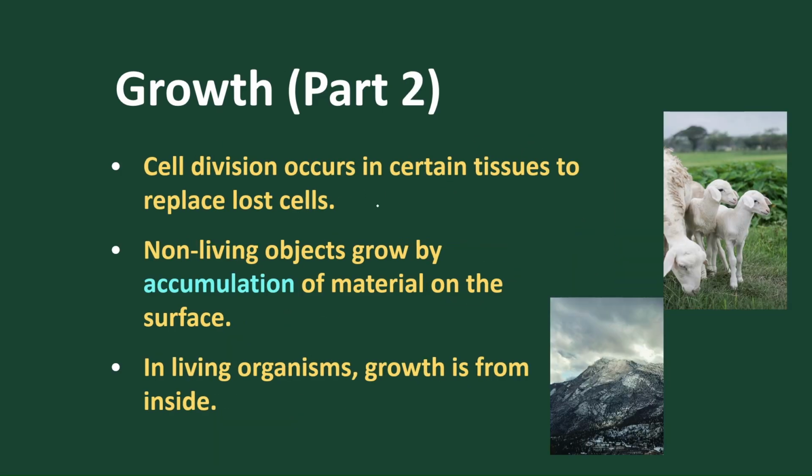Now let's move on. In some organisms, in some parts of the body, for example the skin, suppose the skin is wounded, meaning cells are lost. But skin cells undergo cell division and repair or heal the part. But in certain parts of our body, certain cells become permanent and never divide. The bone grows up to a certain age, a certain time period. Similarly, take the example of the stem or trunk of a tree: it will grow up to a certain age and become permanent.